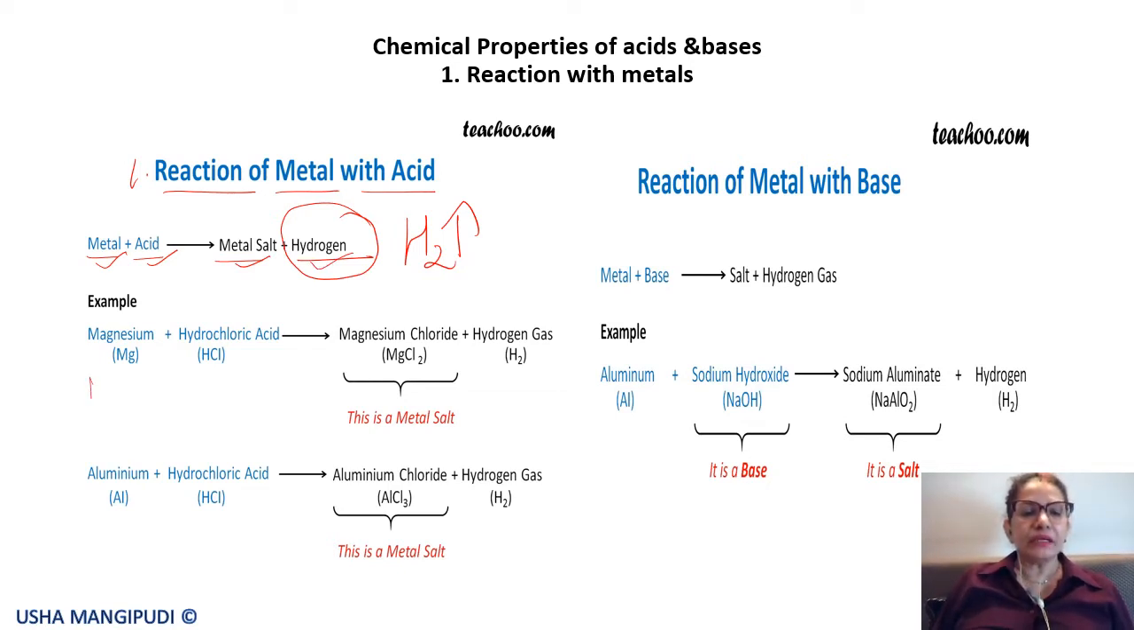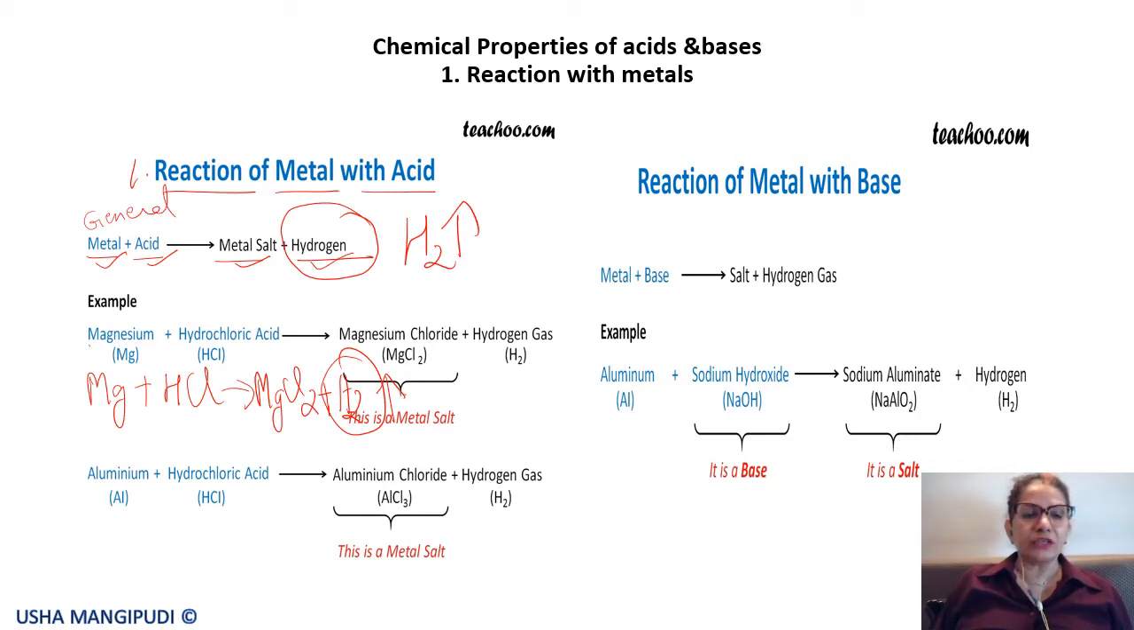Let us see, magnesium reacts with hydrochloric acid to give magnesium chloride plus hydrogen. Here again hydrogen gas is being released. So this is the reaction of a metal with an acid. Metals react with acids to release hydrogen gas. That is what you need to know. This is the general equation. Okay, and you can remember 2-3 examples.